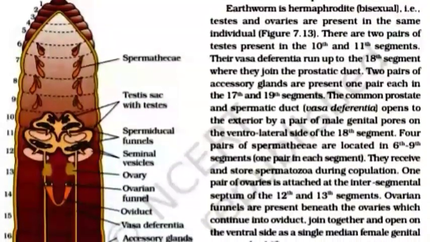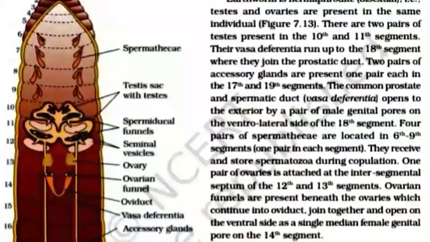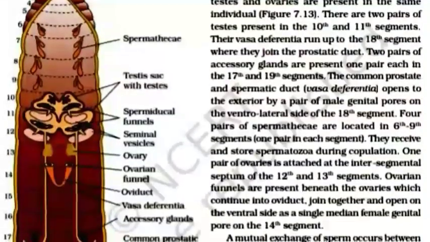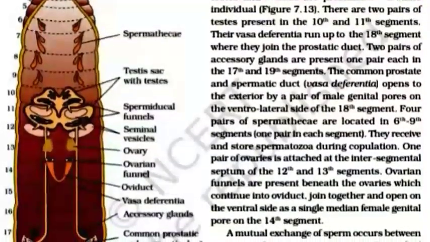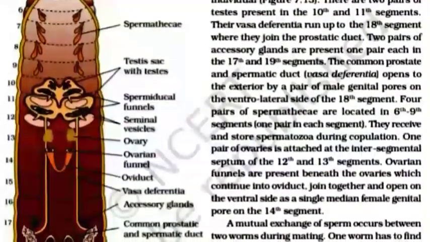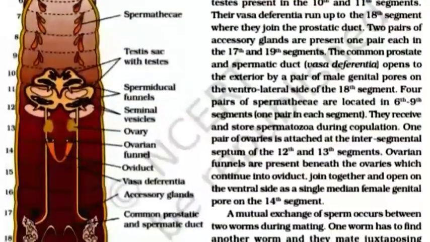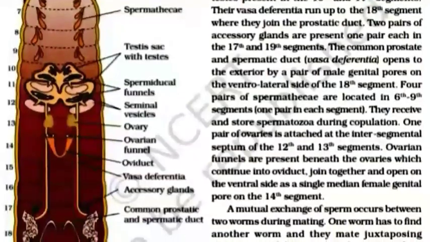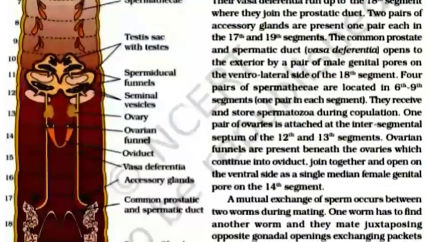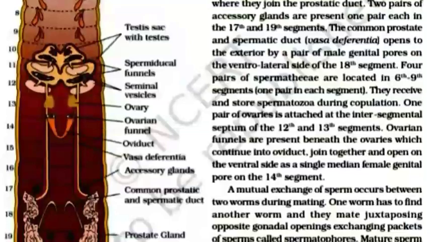The common prostatic and spermatic duct, the vasa deferentia, opens to the exterior by a pair of male genital pores on the ventrolateral side of the 18th segment. Four pairs of spermathecae are located in the 6th to 9th segments, one pair in each segment. They receive and store spermatozoa during copulation.